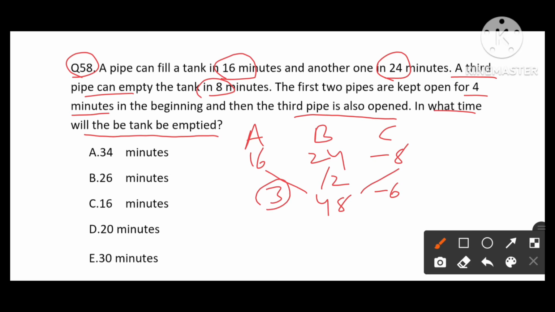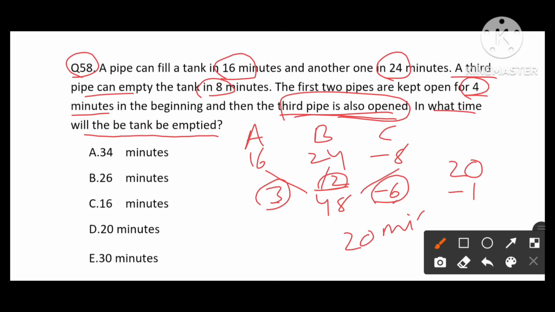So first, initially A and B are opened for 4 minutes. So 5 times 4, which will be 20 units. 20 units of the tank is filled. Next, all the 3 pipes are opened. All the 3 pipes opened means here we have 5 minus 6, which will be minus 1 unit. So minus 1 unit will be decreasing every minute. So it takes 20 minutes to empty the tank.